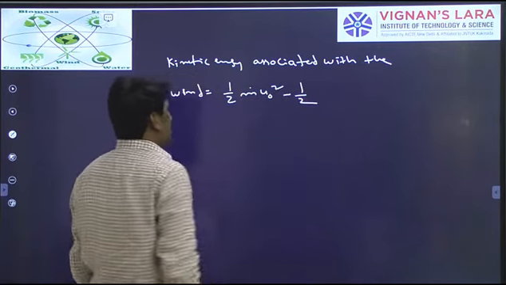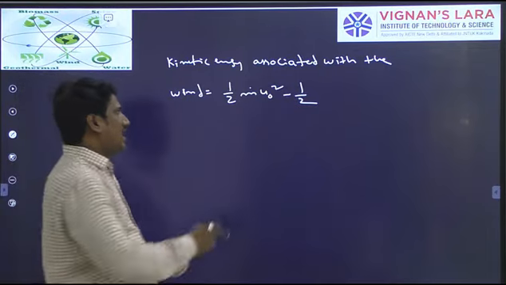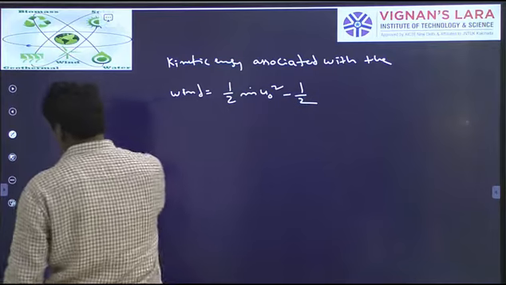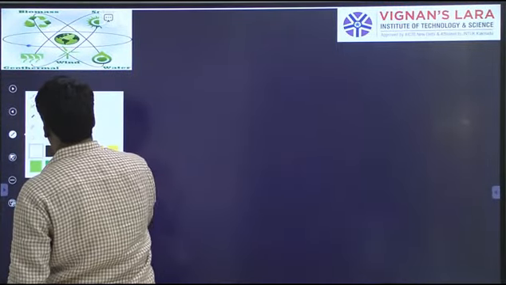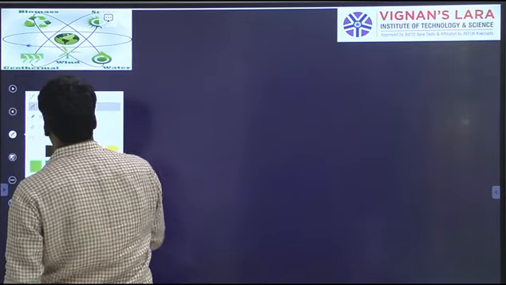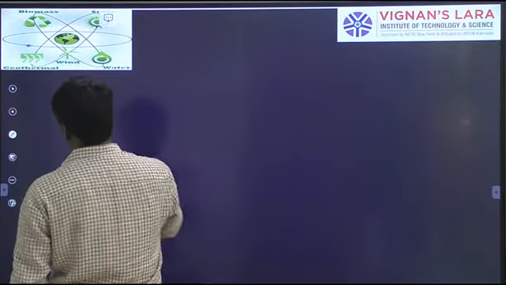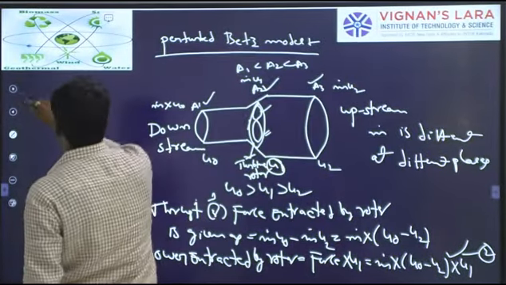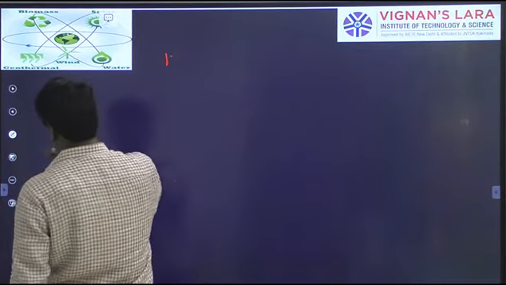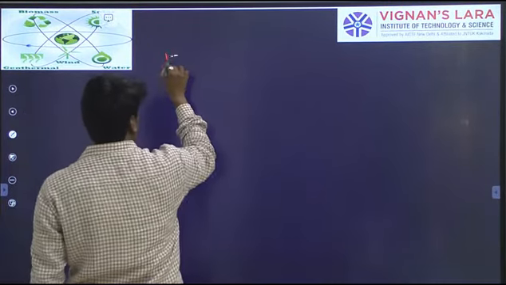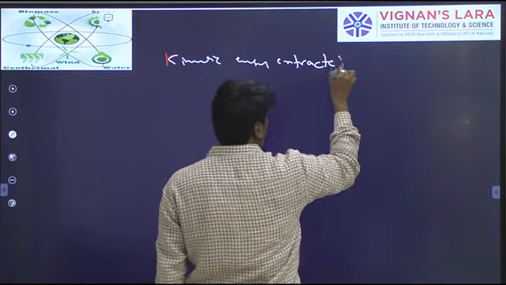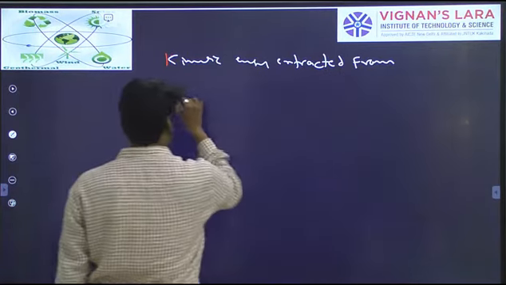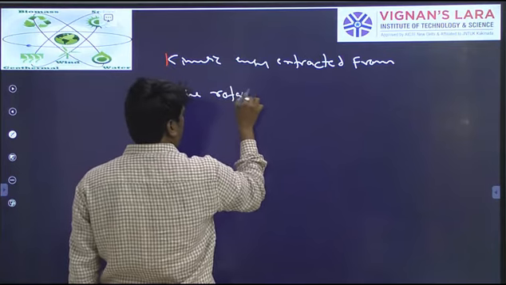The kinetic energy extracted from the wind by the rotor is given by,